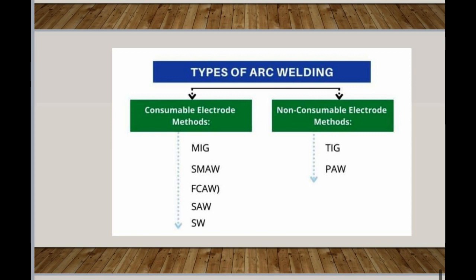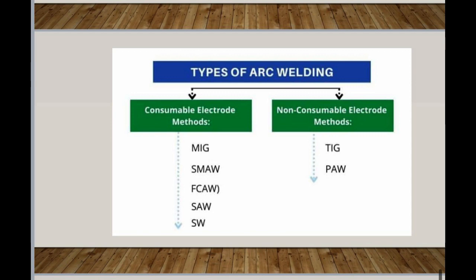Submerged arc welding, SAW, commonly used for welding carbon steel, stainless steel, steel alloys, and some aluminum alloys. Gas tungsten arc welding, GTAW or TIG, commonly used for welding stainless steel, aluminum alloys, titanium, and nickel alloys. Gas metal arc welding, GMAW, commonly used for welding carbon steel, stainless steel, steel alloys, and some aluminum alloys.